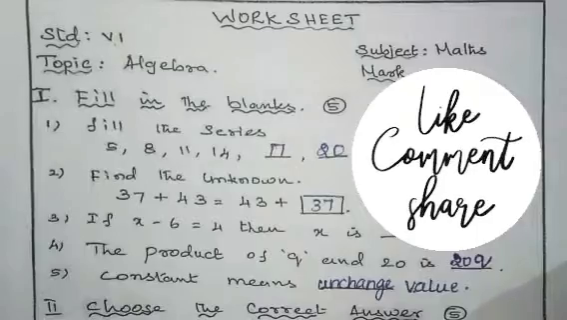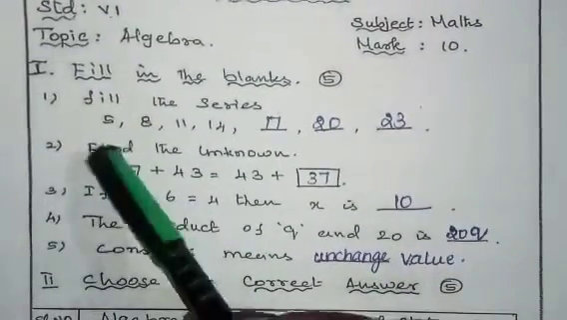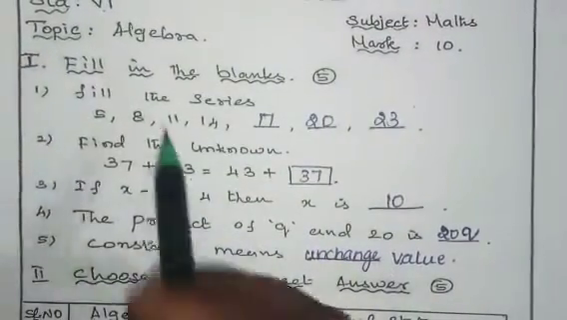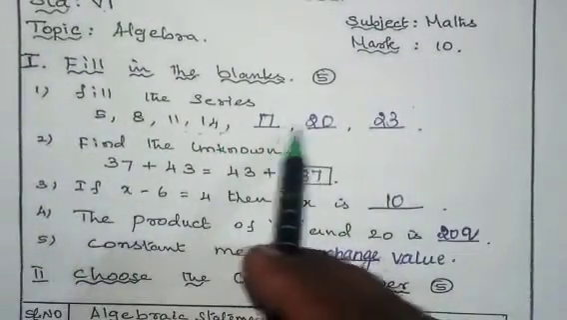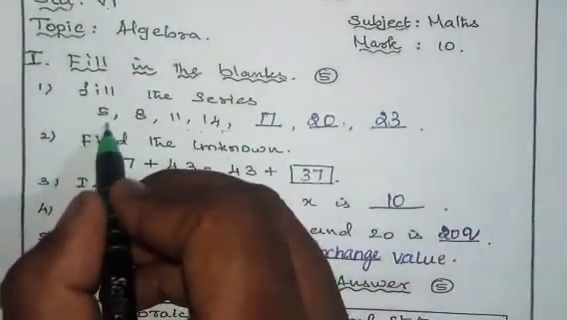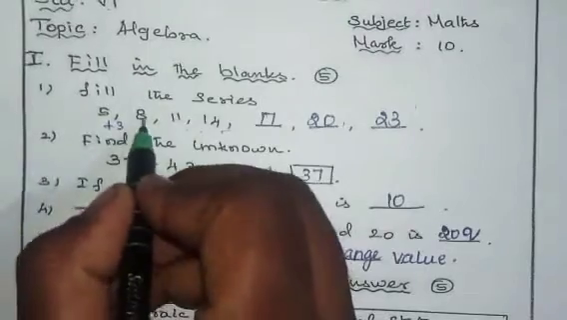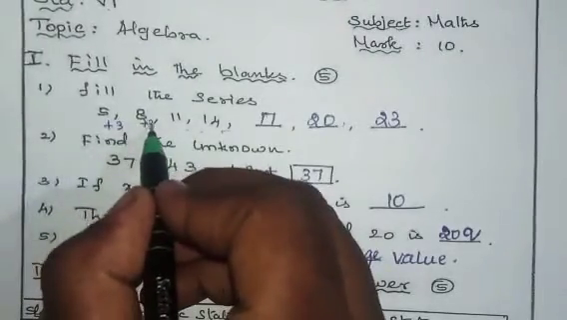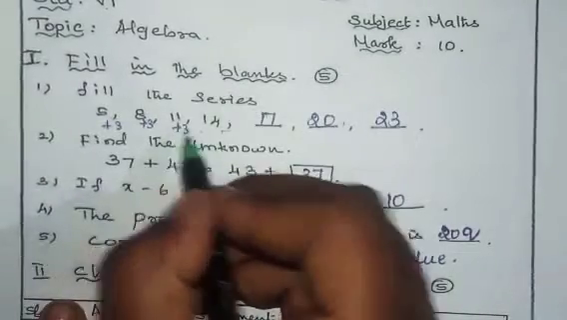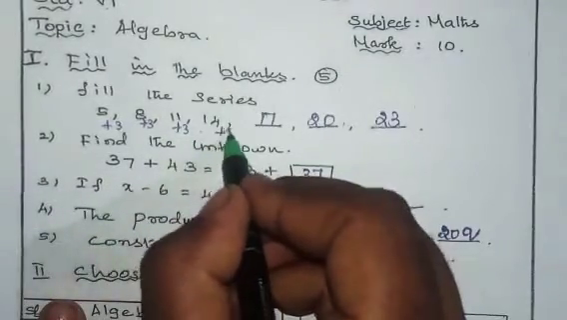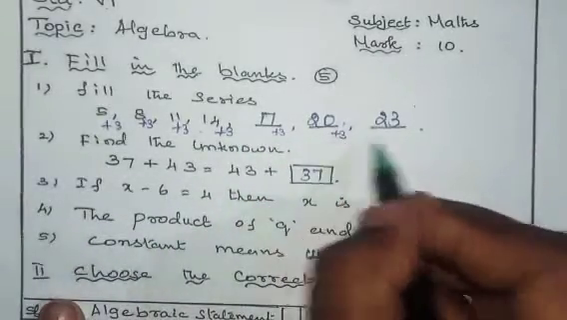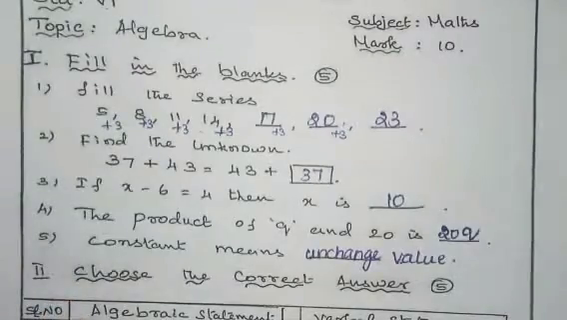So first one, fill the series 5, 8, 11, 14, 17, 20, 23. How does this come? If we are adding plus 3 with 5, we get 8. If you are adding plus 3 with 8, we get 11. If you are adding plus 3 with 11, we get 14, plus 3 17, plus 3 20, 20 plus 3 23. We got the answer.